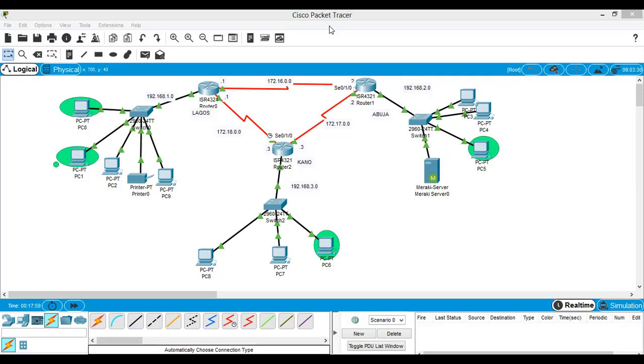Okay. I have a question. With that access list command that has been given to this Lagos router, it means that it's only the hosts whose IPs are included in that access list that will be able to send packets from this interface to the outside network.